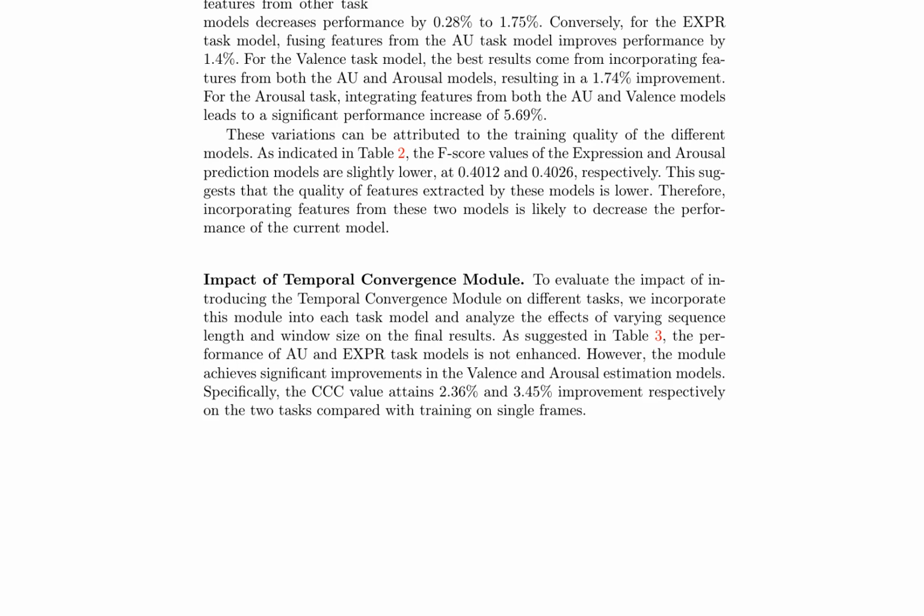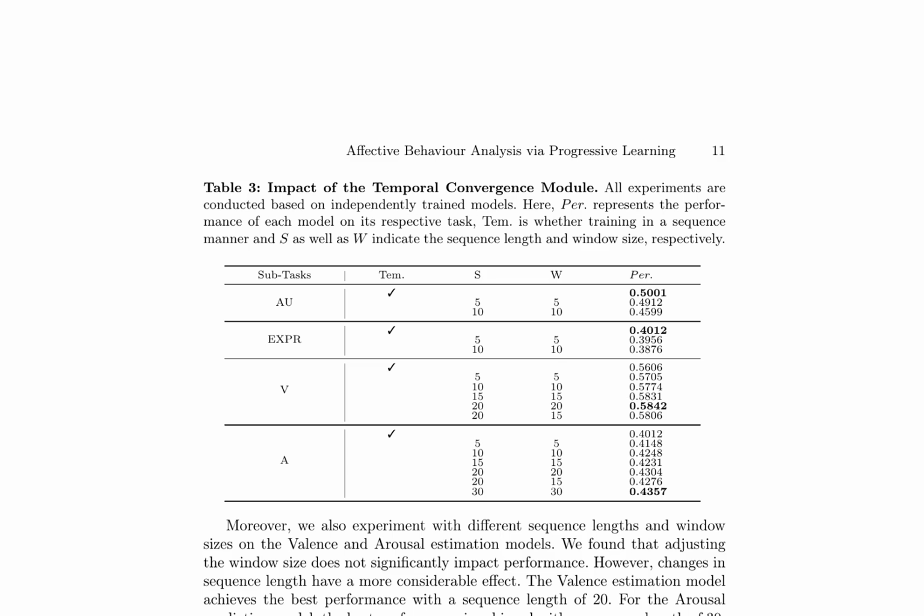Furthermore, the authors evaluate the impact of introducing the temporal convergence module on different tasks. Results show that the module achieves significant improvements in the valence and arousal estimation models, with CCC values improving by 2.36% and 3.45%, respectively, compared to training on single frames. However, the performance of AU and EXPR task models is not enhanced. The research paper discusses the analysis of affective behavior through progressive learning, focusing on the impact of the temporal convergence module and the joint training strategy.